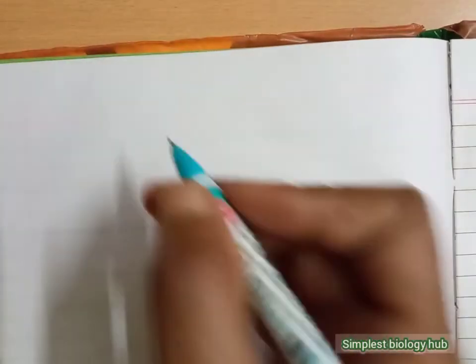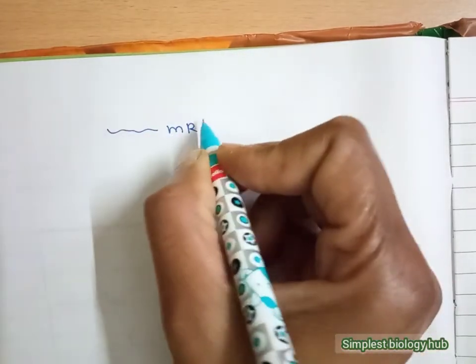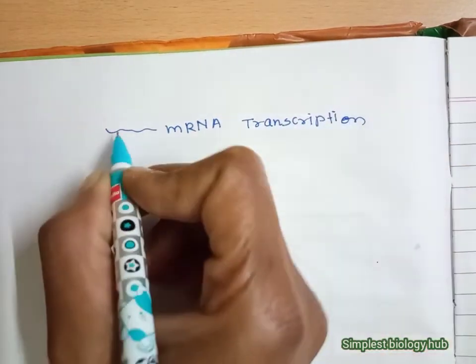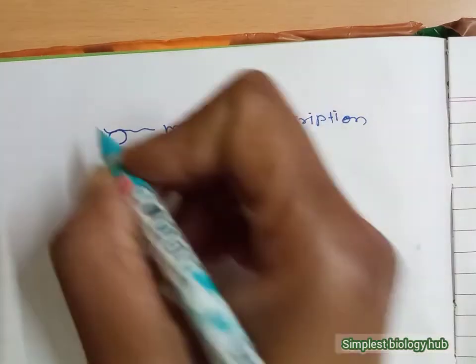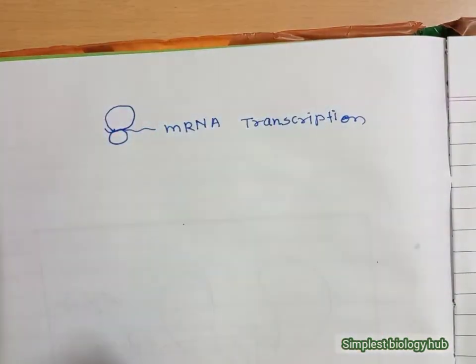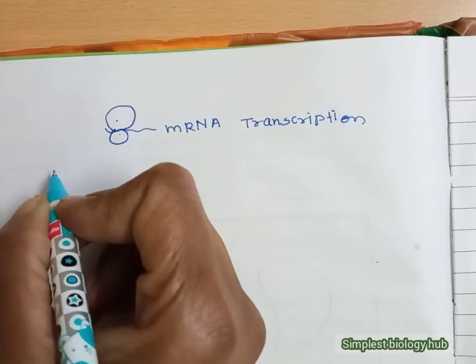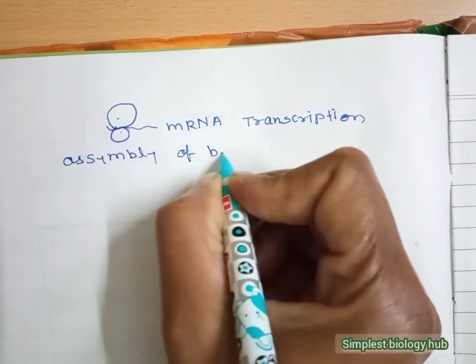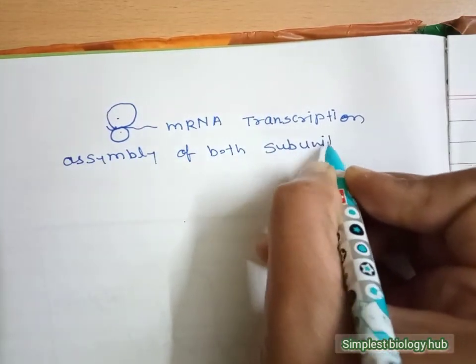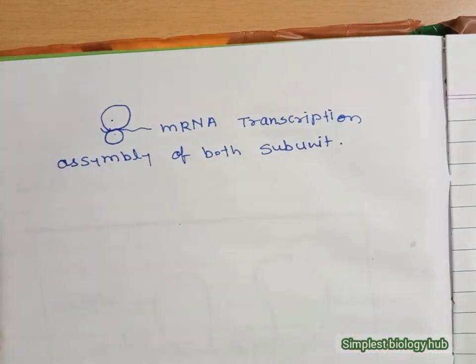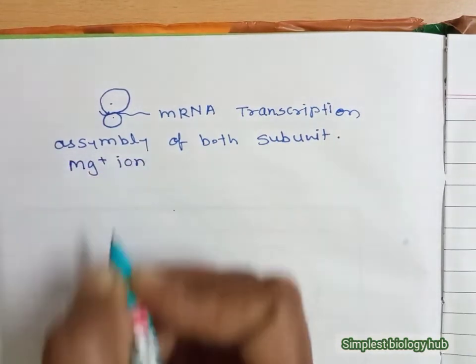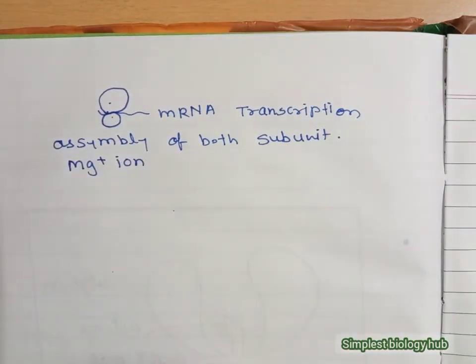We know that during protein synthesis, mRNA comes from the nucleus by the process of transcription, and the smaller subunit is joined to the mRNA. After that, the bigger subunit comes and joins. For the assembly of both subunits, one ion is essential, and that is the Mg2+ ion. The assembly of both ribosome subunits is possible only in the presence of the Mg2+ ion.